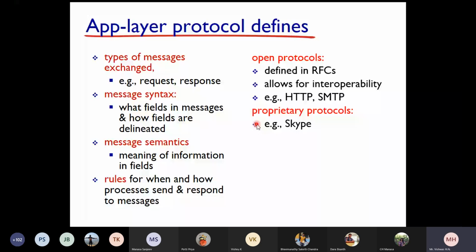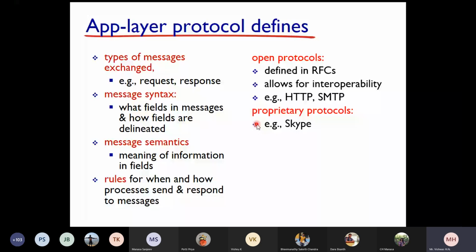Similarly, many applications and many protocols will be specific to a particular organization or a specific vendor. Those kinds of protocols are called proprietary protocols. Skype is also a proprietary protocol. Basically, it's a peer-to-peer application example. We will see that later. So how can Skype be termed a proprietary protocol?